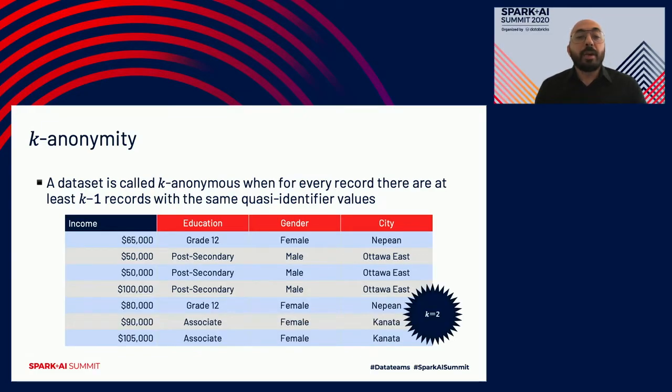Now the same adversary will not be able to tell which one of these three records is the male with the master's degree from Orleans. Therefore, they will not be able to tell what their income is. And this data set is now 2-anonymous, which means for every record, there's at least one other record with the same quasi-identifier values.